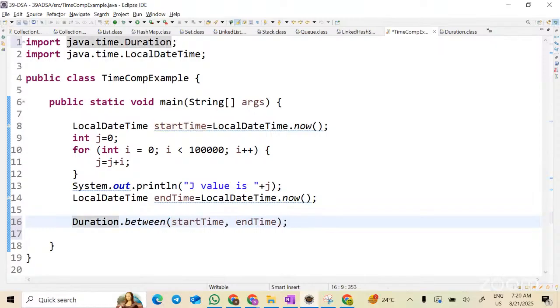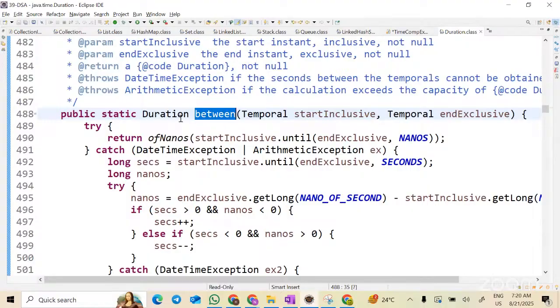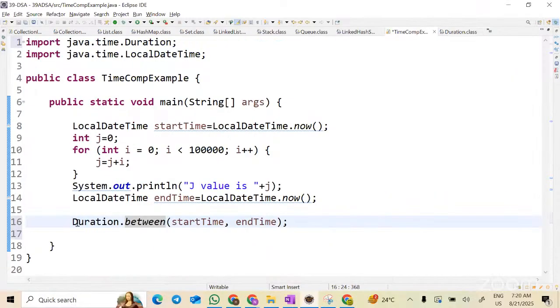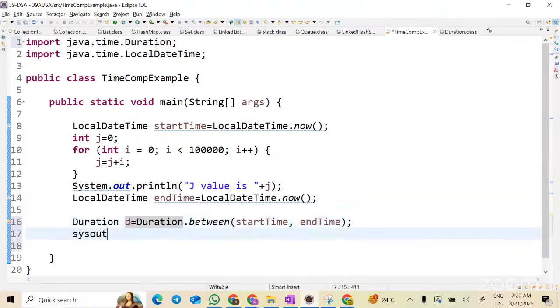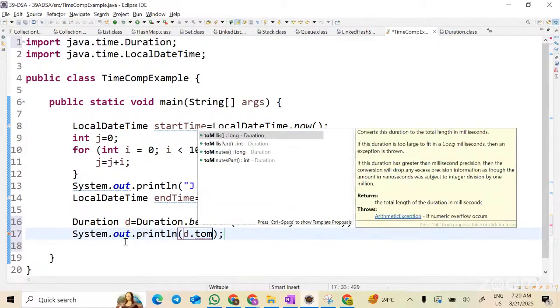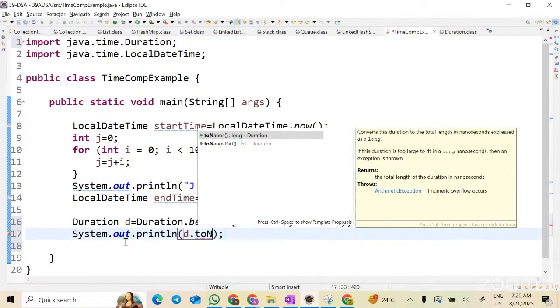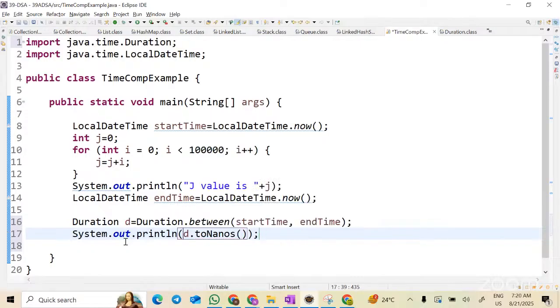Now what will it give you? Let's look at the signature. What is the return type of this method? Duration object, correct? Yes, it is giving the object of this Duration. So let's take Duration t equal to. Now what is the time thing I want to know? I want to know the time. So d dot, see here you can see toMillis, toNanos. That means it can give you the time in terms of nanoseconds, milliseconds, hours, minutes, days, everything. So this is how you can identify the time taken by the program.